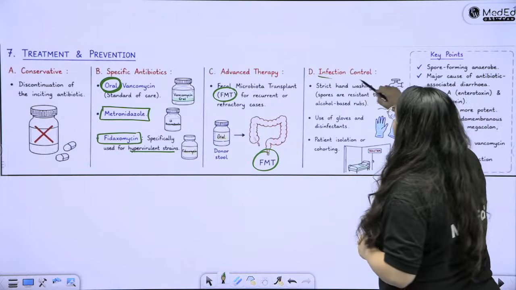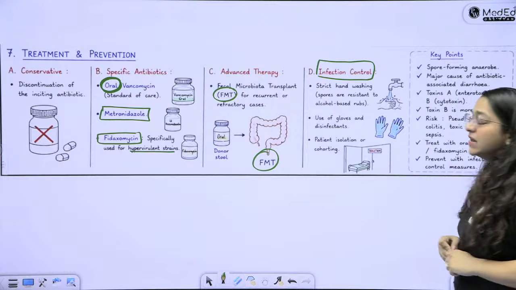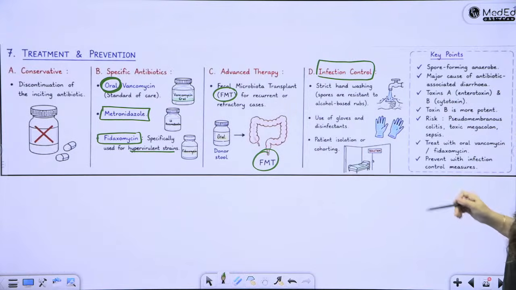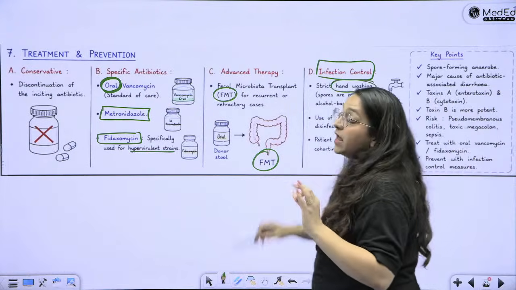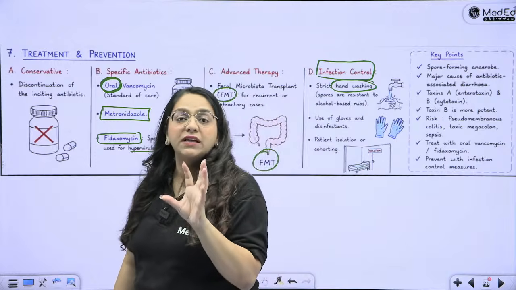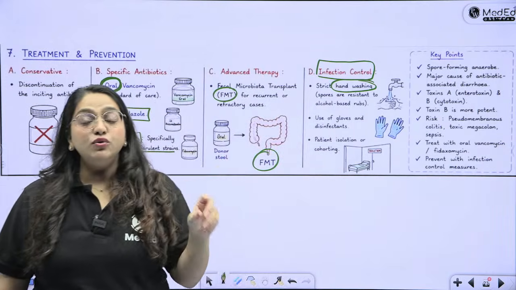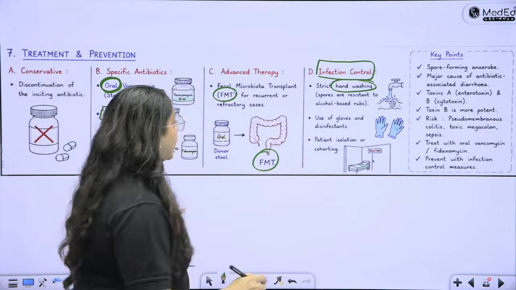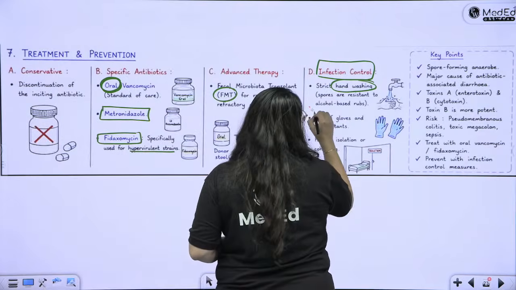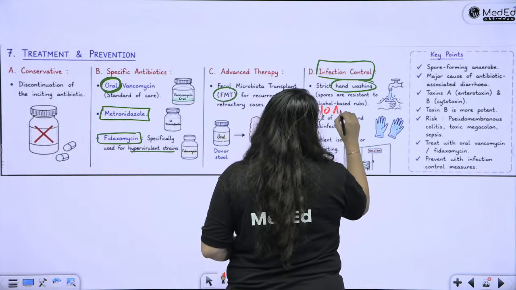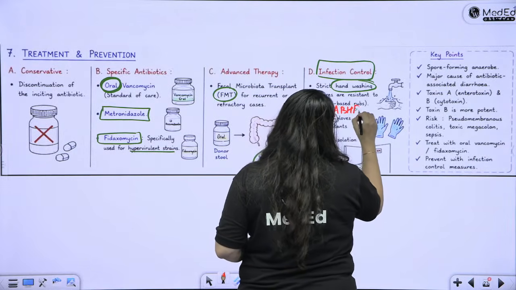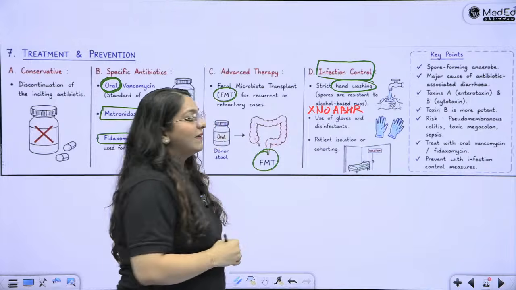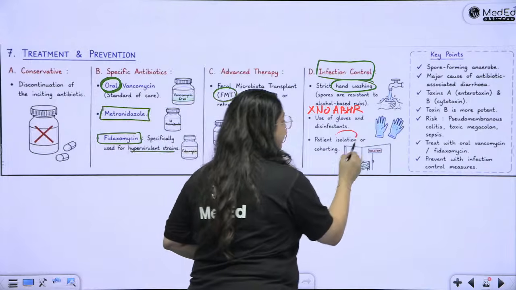Infection control is the most important thing about C. difficile. There's strict hand washing, like I said, because spores are resistant to ethanol. Spores are resistant to sanitizer. That is why no alcohol based hand rubs work over here. Okay, there is absolutely no alcohol based hand rub policy. Then you should use gloves and disinfectants, and patient isolation is very, very important.